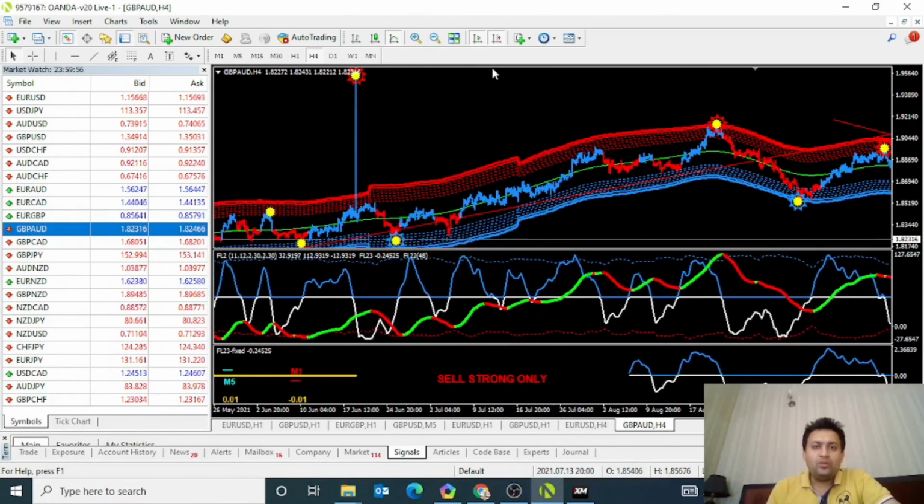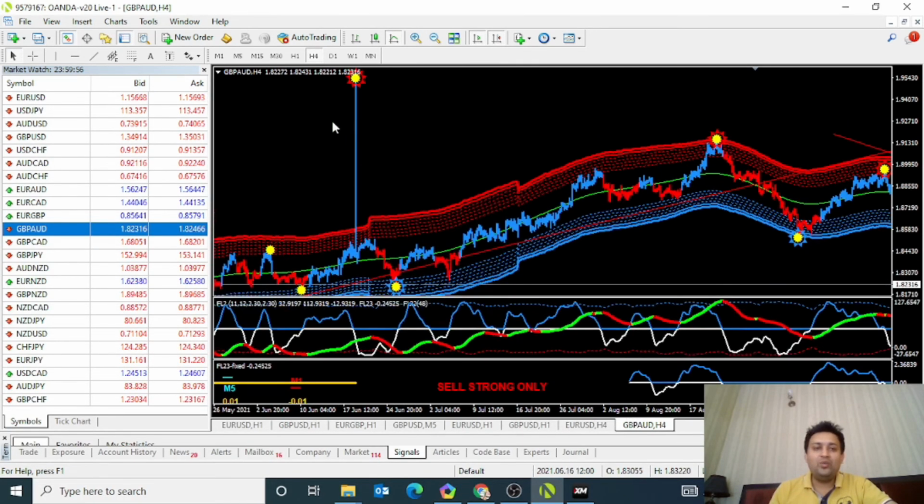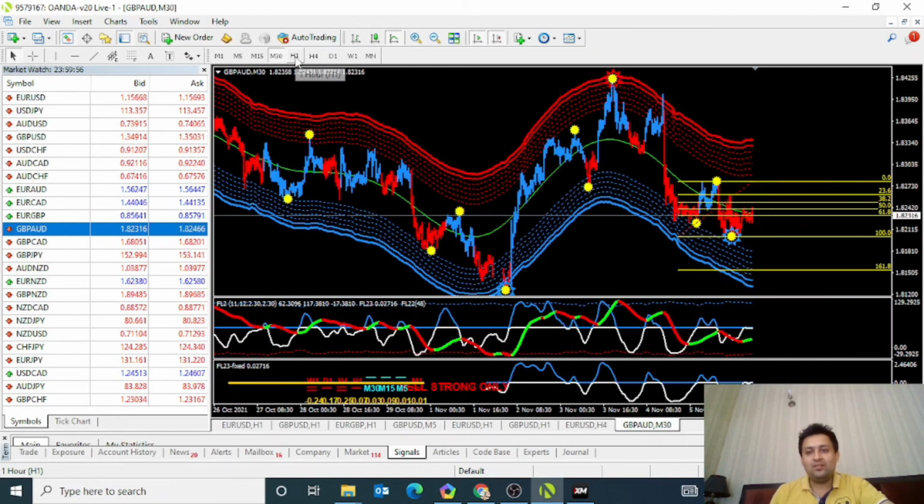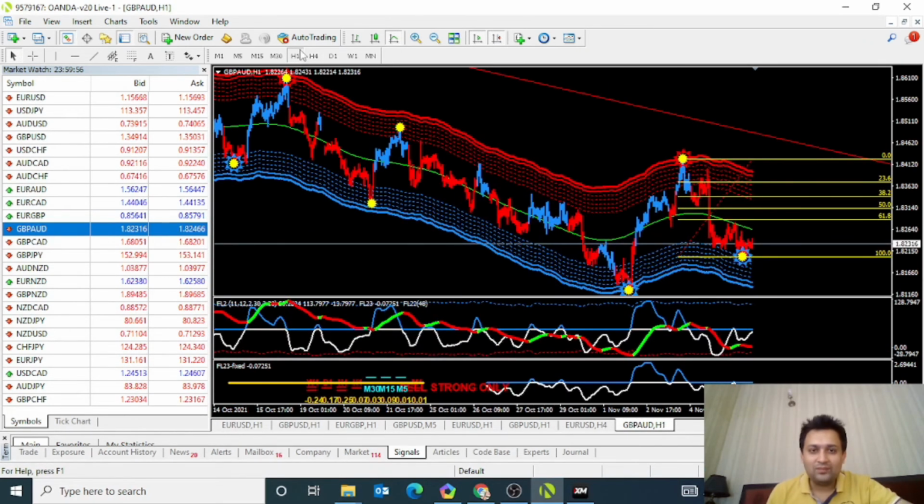Similarly, if you are a scalper or a day trader, you need to select M30 or H1. In H1 you can see this is the selling area. This indicator is already giving a strong sell only because the trend is bearish. So this is a sell area, take profit. This is also take profit, then you need to wait. Sell area, take profit, then you need to wait.